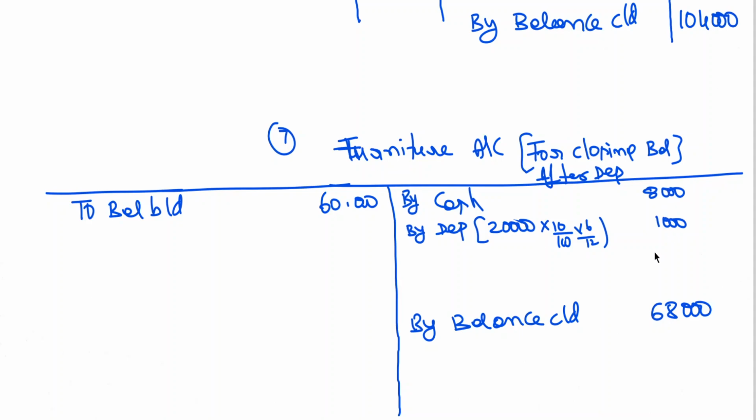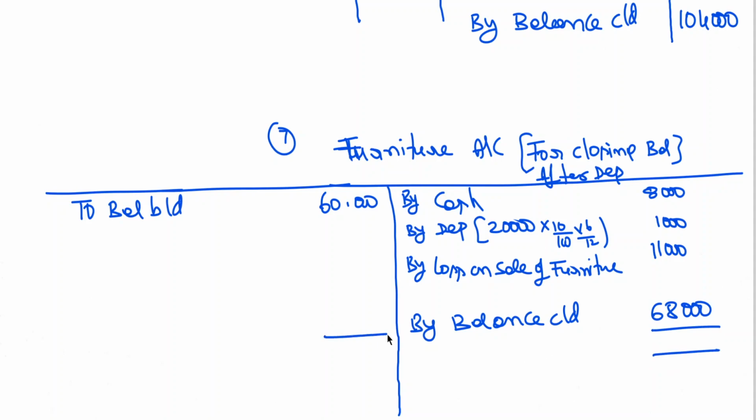It has been sold for 8,000, so the loss is 11,000. This is loss on sale of furniture, which is transferred to the profit and loss account.